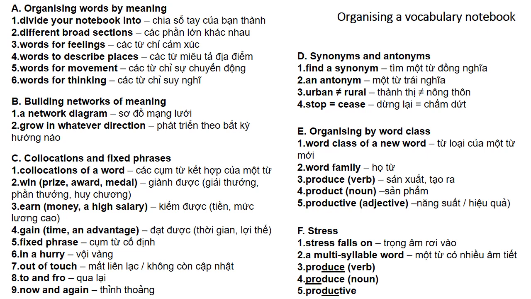2. Organizing a vocabulary notebook. A. Organizing words by meaning. 1. Divide your notebook into different broad sections. 2. Words for feelings. 3. Words to describe places. 4. Words for movement. 5. Words for thinking.